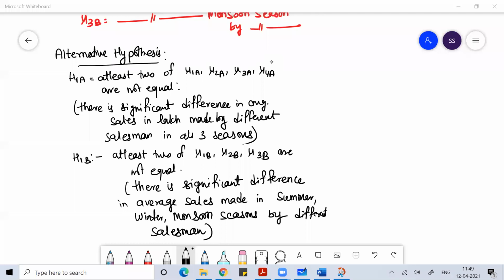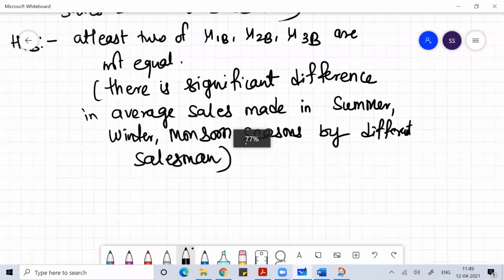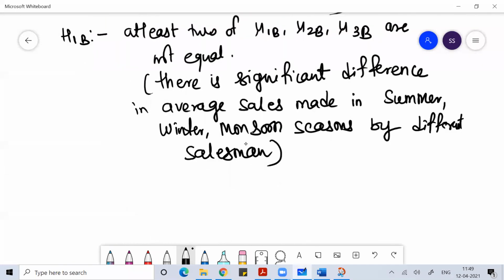So we defined what is the null hypothesis and what is the alternative hypothesis. We defined both of them. Now let's define a few more variables. You remember the degree of freedom of numerator, we use the formula k minus one, and the degree of freedom of denominator, n minus k. Because here we are using a two-way ANOVA, so we need two classes.